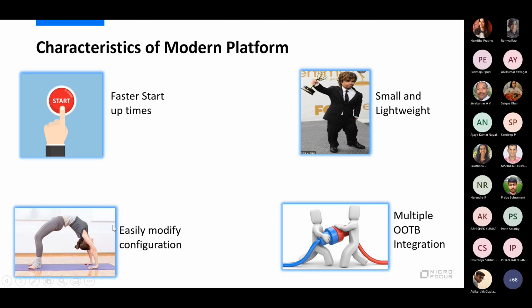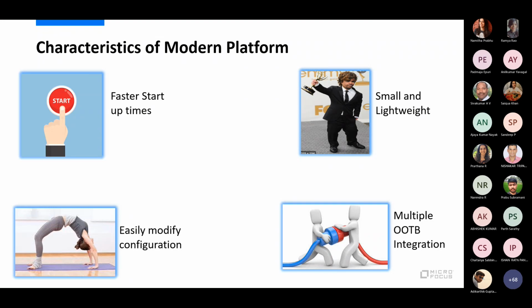And then we also need a flexible application. The catchword now is DevOps, and in DevOps we want applications to be easily modifiable in different environments. So you just need to change a few environment variables and it runs.